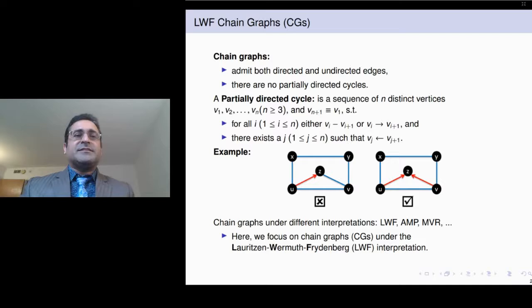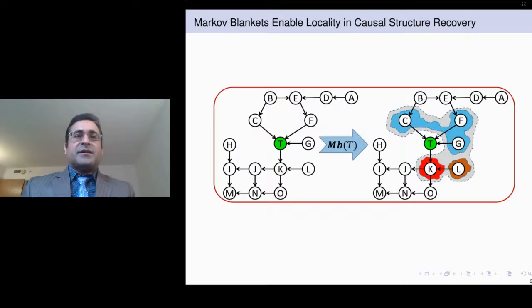There are at least 3 different interpretations of chain graphs. But in this work, we focus on the chain graphs under the Lauritzen, Wermuth, and Frydenberg interpretation, or simply LWF chain graphs. There are some concepts and notions that have been extensively studied in the literature of probabilistic graphical models and causal inference. However, they are absent in the context of chain graphs.